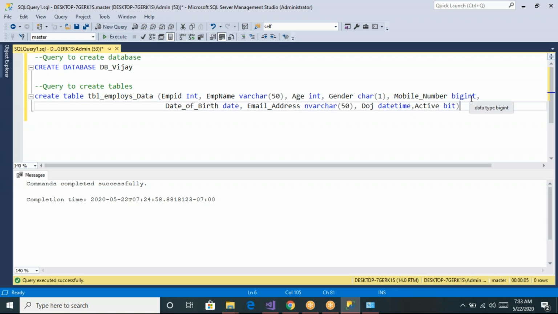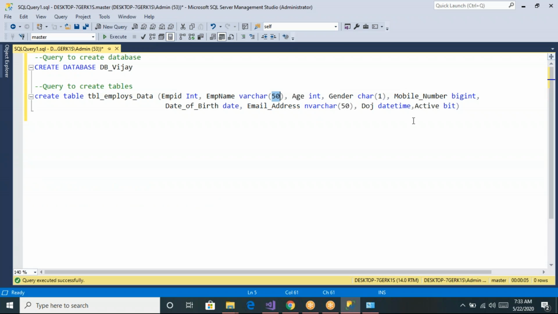Okay, so let me tell you that. You're almost there, but let me give you some more details. Let us say employee name I have declared as varchar. If I declare it as varchar of 50, what the SQL server will do is allocate 50 bits of memory to store the employee name. Let me give some example. Let me take a pen.